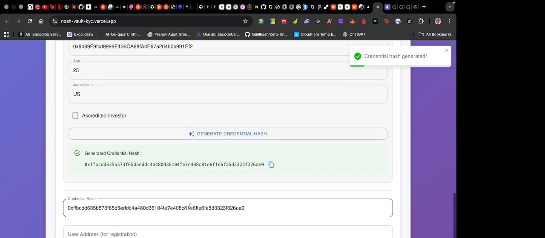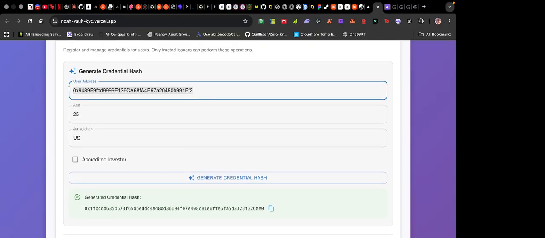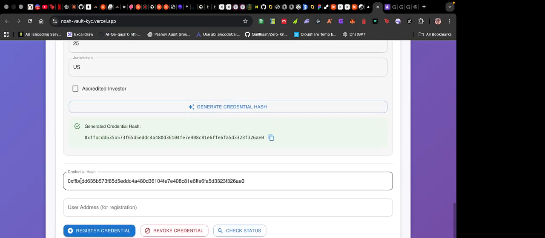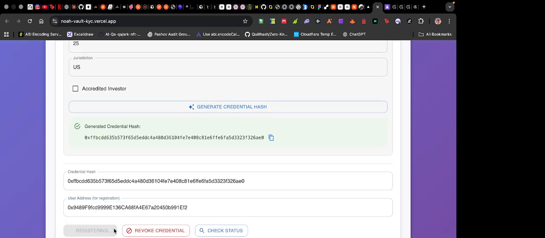As you can see, this whole process here doesn't require transactions. It's a gasless transaction, and then we can get this user address, and we'd use the user address to register that credential in order for them to be able to access the DeFi platform on the other side. If you notice, we're not able to access the DeFi platform at that time, and now we're going to register this. This should just take a short while.